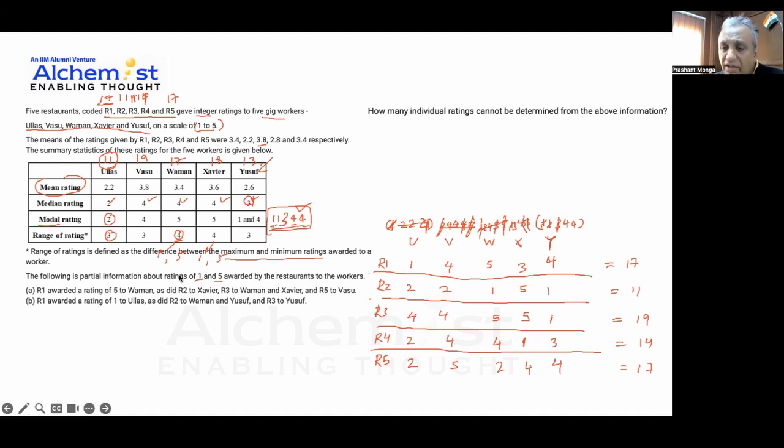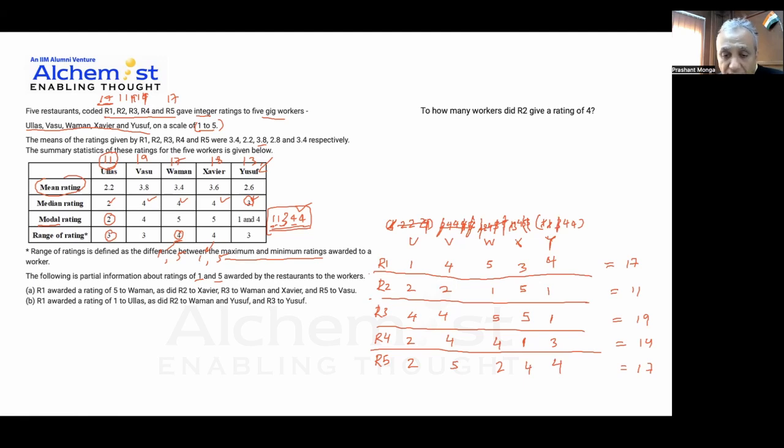Now, since our table is ready, let's try and answer these questions. It says, how many individuals cannot be determined from the above information? The answer is 0. Good. So the answer is 0 for this. Let's look at the next question. Let me just clear this.